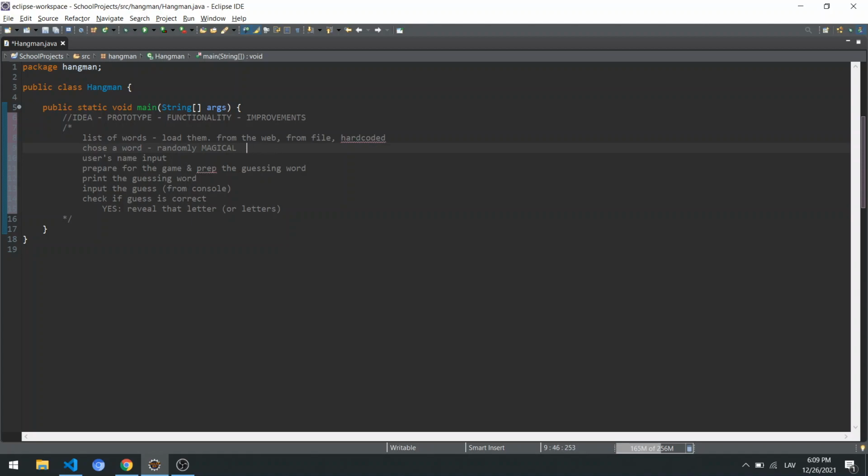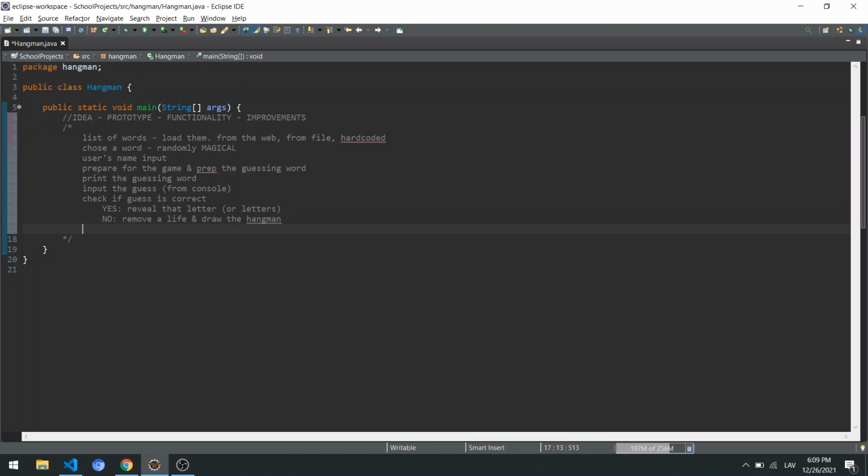So if the user guessed the letter A, we want to reveal all the A letters in that guessing word. And if the user didn't guess correctly, then probably we want to, I don't know, remove a life and draw the Hangman. Right, so this actually would be not just a word guessing game, but actually the Hangman when we are drawing the Hangman down from the top.